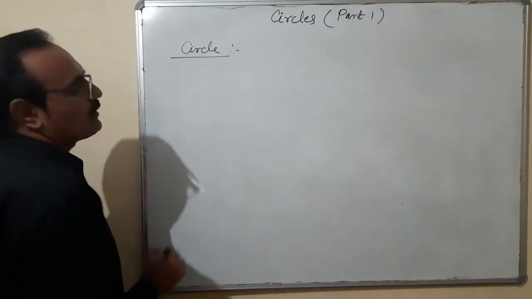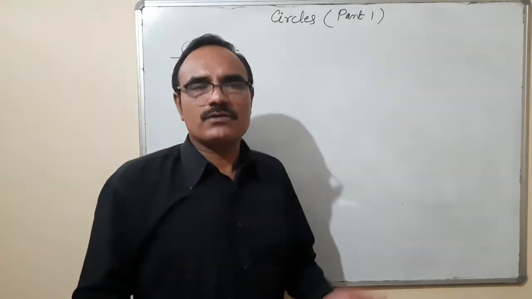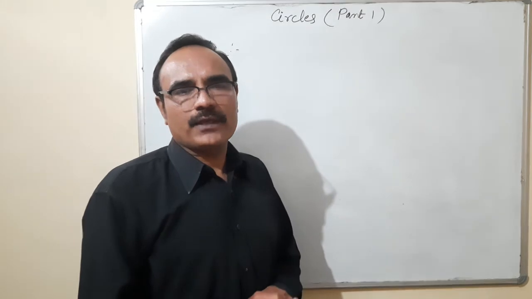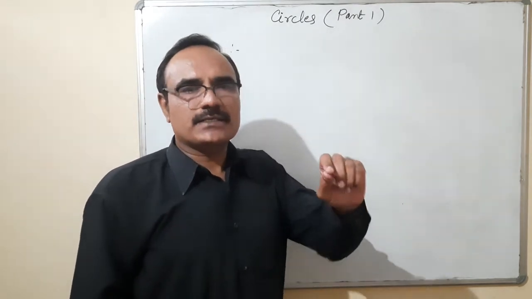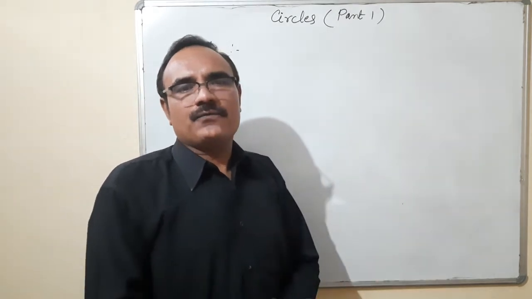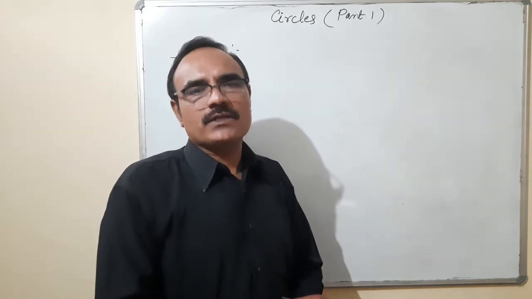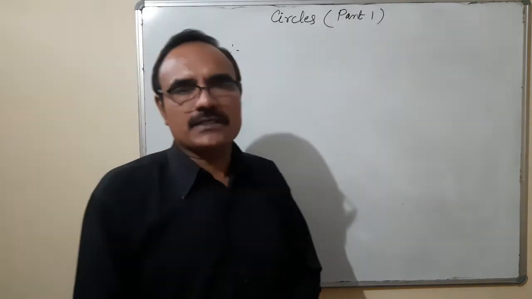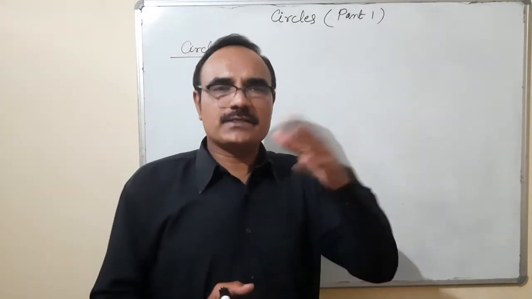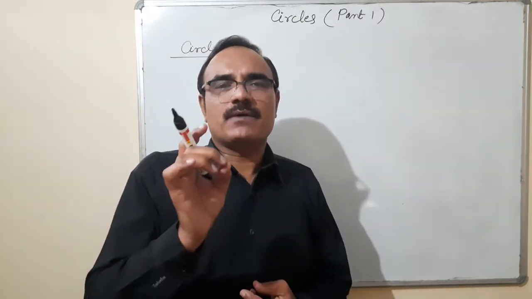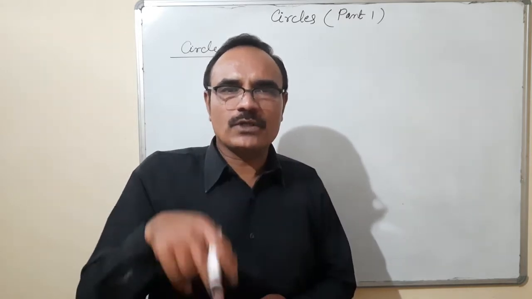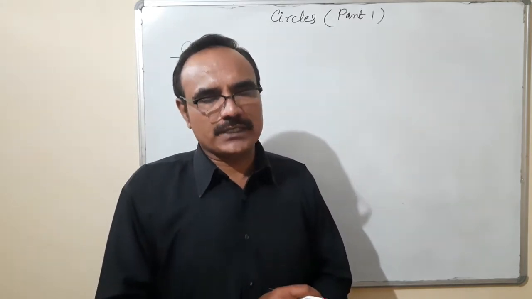Circle. It is a two-dimensional round figure having one center. So from the center, the distance of all the points which are on the circumference of the circle is equal. So the definition: it is a two-dimensional, round shape, and the distance from the fixed point, that means the center, is always equal for all the points lying on the circumference of the circle.